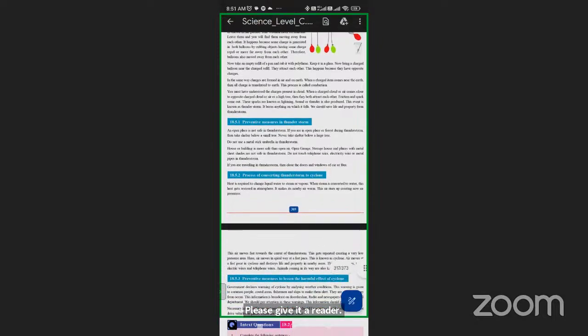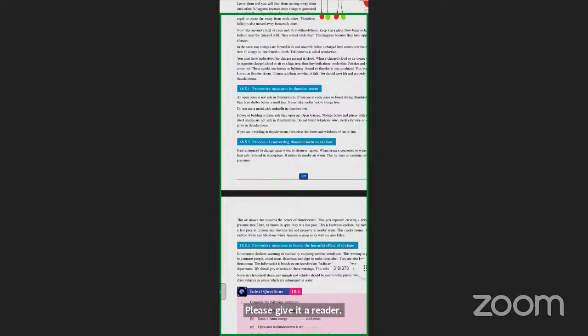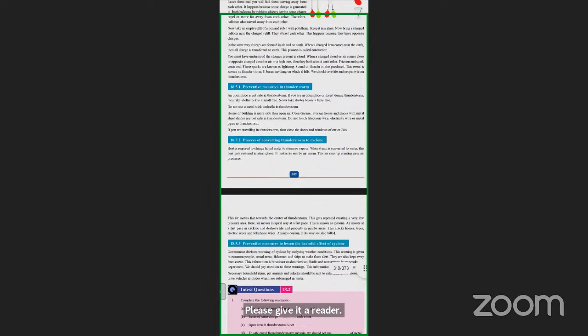Now, we have preventive measures in a thunderstorm. What preventive measures should we take in a thunderstorm? An open place is not safe in a thunderstorm. If you are in an open place or forest during a thunderstorm, then take shelter below a small tree. Never take shelter below a large tree.